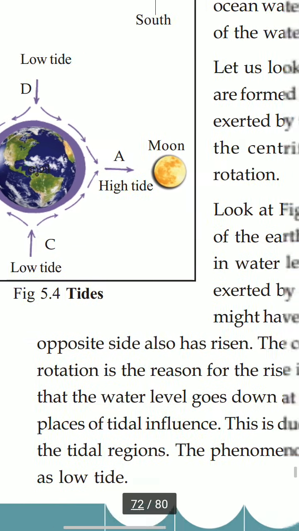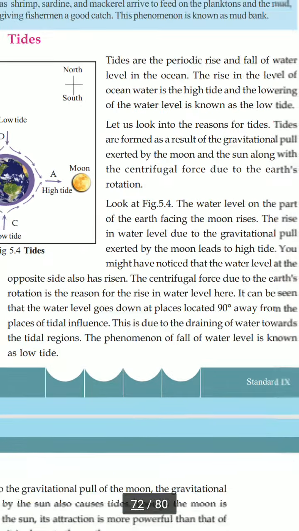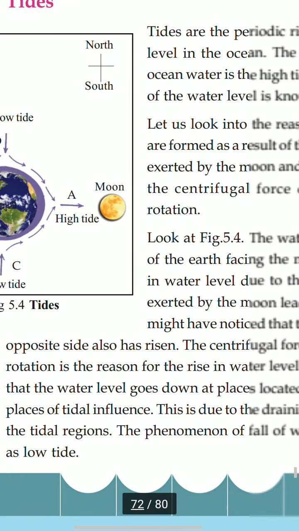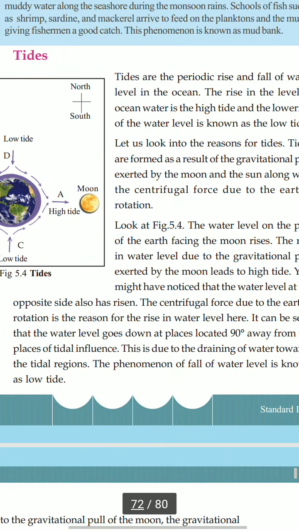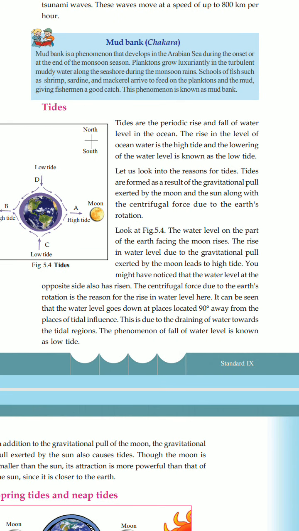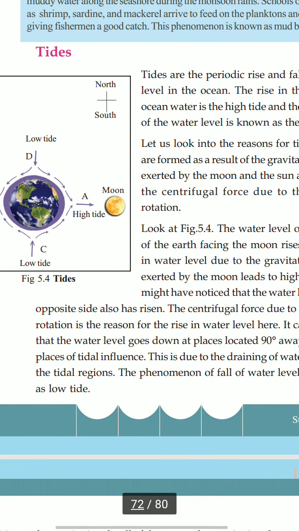High tide, low tide. So let us look into the reasons for tides. Tides are formed as a result of the gravitational pull exerted by the moon and sun along with the centrifugal force due to the earth's rotation. What is the reason for tides? The gravitational pull exerted by both the sun and the moon, along with the centrifugal force due to the earth's rotation, will result in the tides.